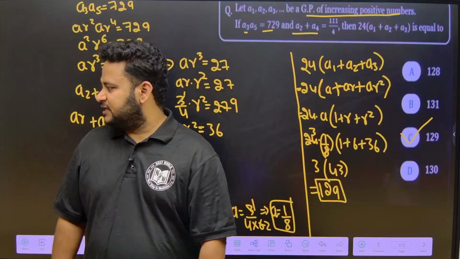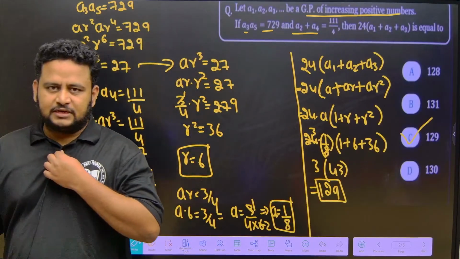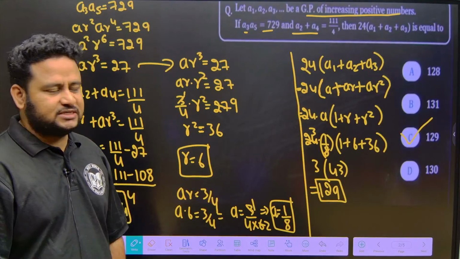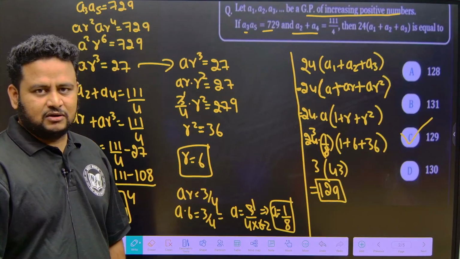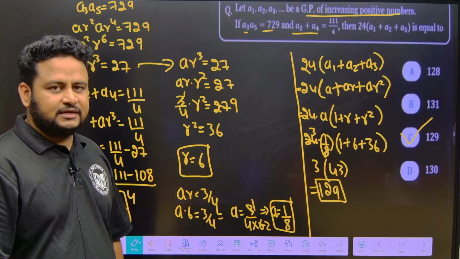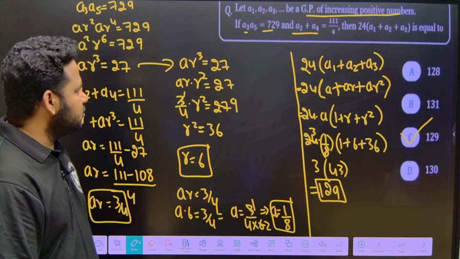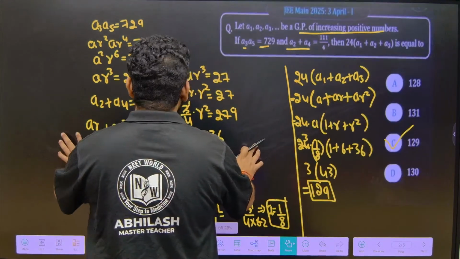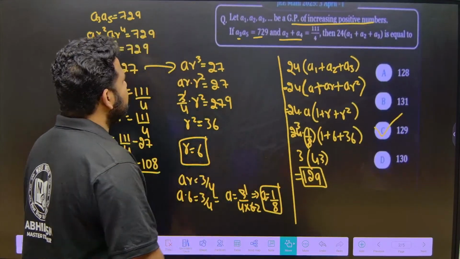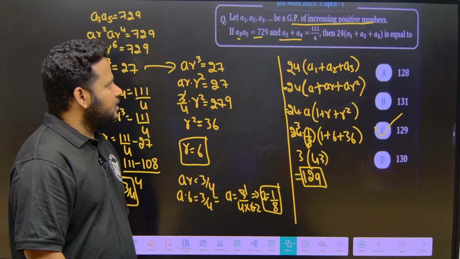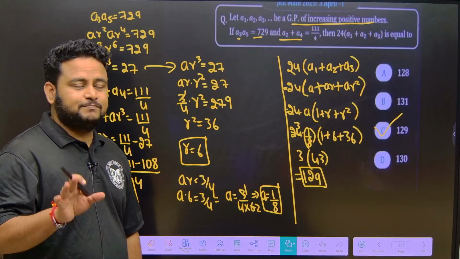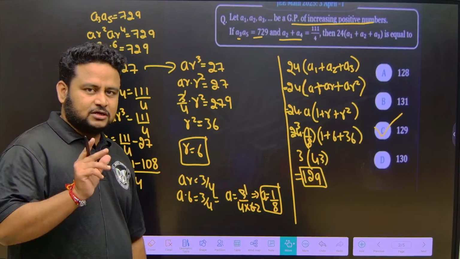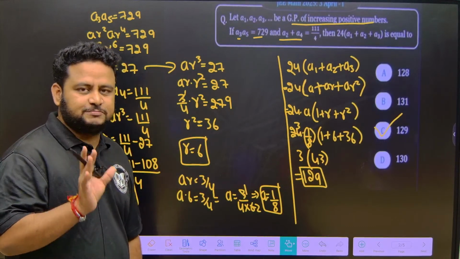129 is the right answer to this question. Clear, friends? This is how we have to solve this question. Got it? So let me explain this question to you again. See here, friends. First, what have they told? They have told A1, A2, A3 be a geometric progression of increasing positive numbers. Once they mention that, you should know that the common ratio R should always be positive.